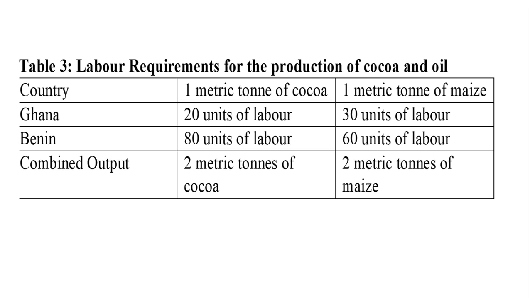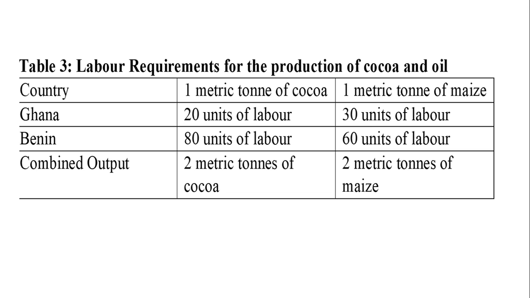Ghana is able to use 20 units of labor to produce 1 metric ton of cocoa, and is able to use 30 units of labor to produce 1 metric ton of maize. Benin is able to use 80 units of labor to produce 1 metric ton of cocoa, and 60 units of labor to produce 1 metric ton of maize. Looking at Ghana, 20 people are able to produce 1 metric ton of cocoa, but 30 people are able to produce 1 metric ton of maize.